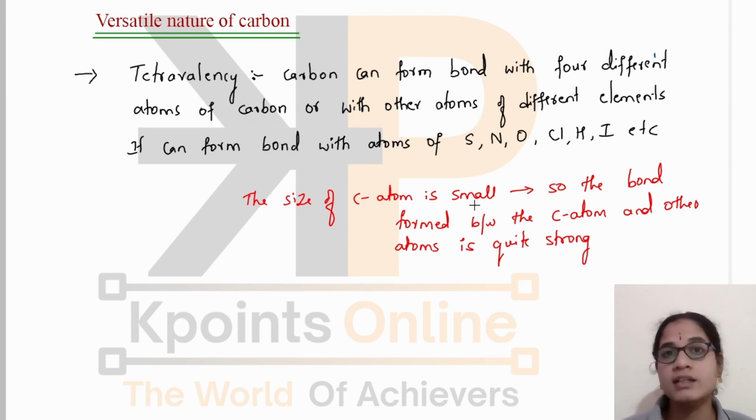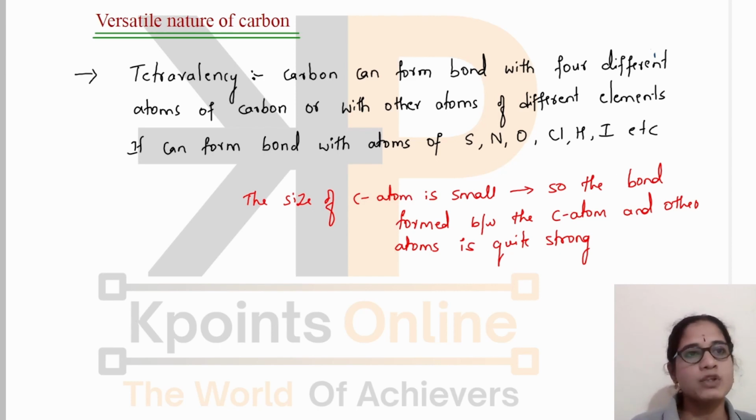Why is the bond strong? Because the small size of the carbon atom results in the shared pair of electrons being held strongly by the nucleus. The shared pair of electrons between the two atoms, that is between carbon and any other atom, is held by the nucleus with a strong force of attraction, so it is not easy to break these bonds, because of which carbon shows stable bonding with these atoms.